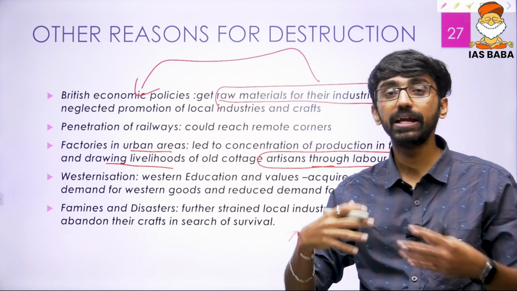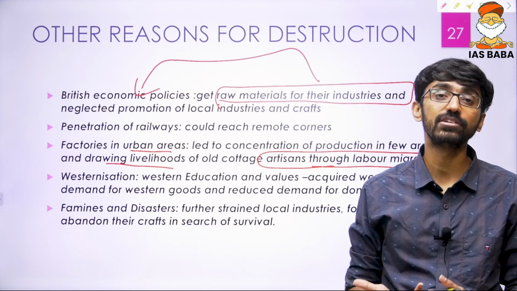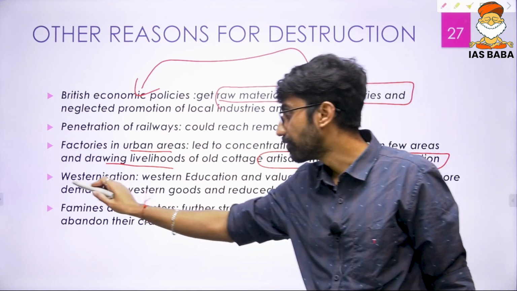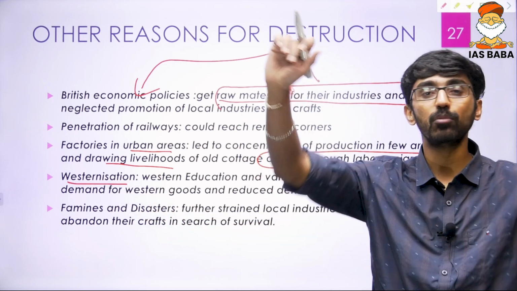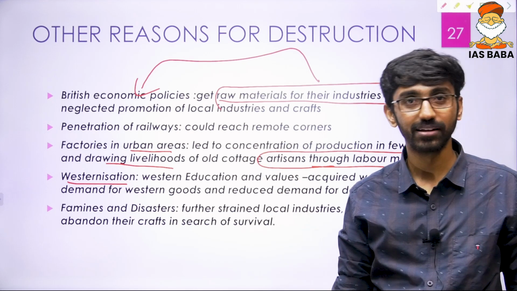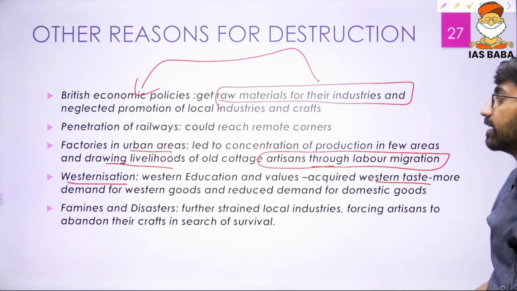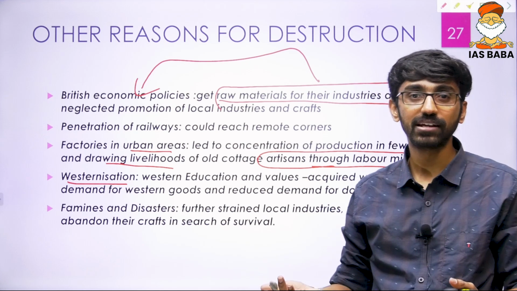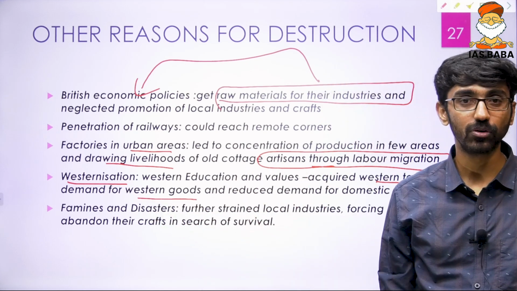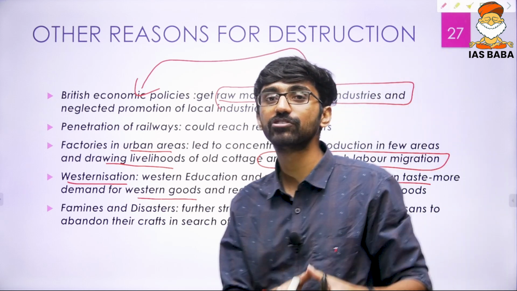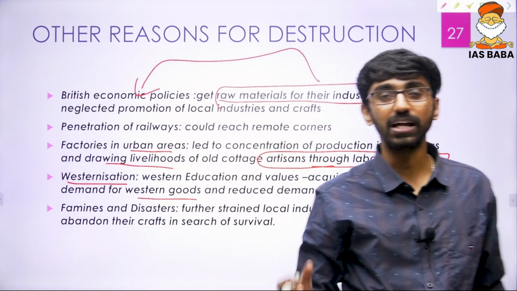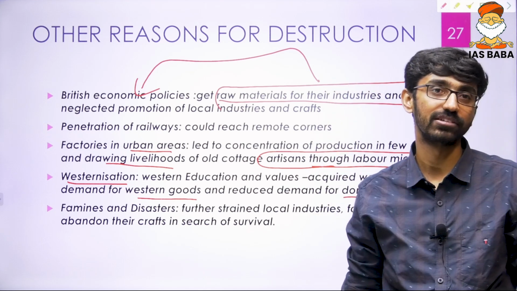On top of that, to make Indians better customers of the Western goods, to grow Western tastes, to grow Western values, the Westernization started happening with social religious reform movements. We can talk about introduction of the English education. That is the reason we are speaking English today. That is how Indians acquired Western taste. And when you acquire a Western taste, obviously there is a demand for Western goods. And when you are demanding Western goods, there is a reduced demand for domestic goods too. So that also affected the traditional industries of India.